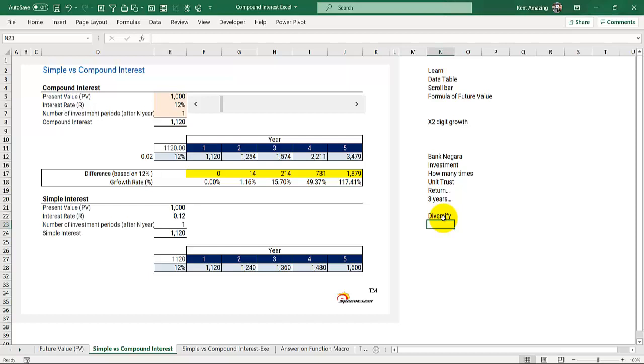We just don't know, right? If you have 10,000, don't put all the 10,000 in the unit trust. Don't put all the 10,000 in company stock. Don't put all the 10,000 in buying a property, right? Don't do that, otherwise you will end up poorer and poorer.